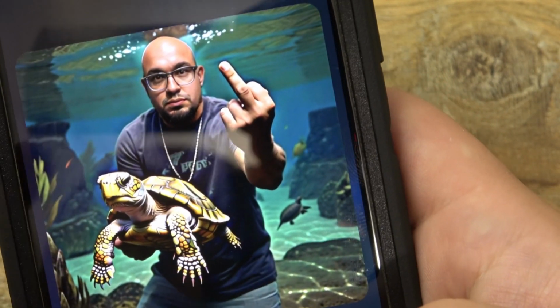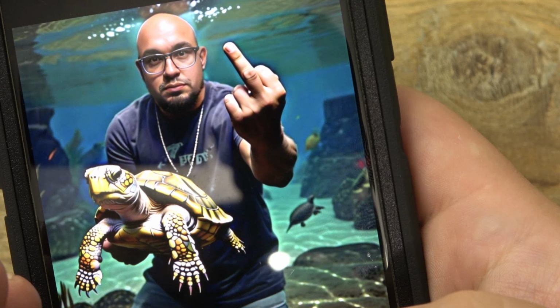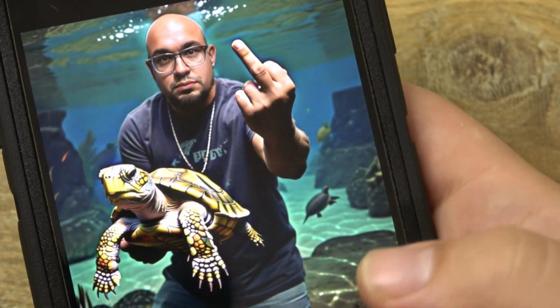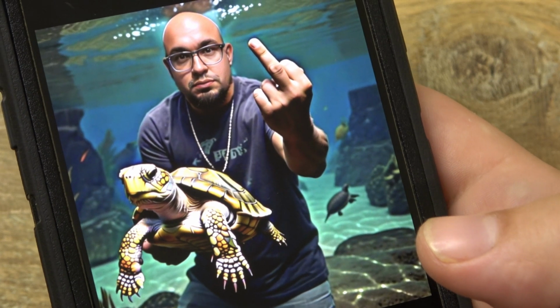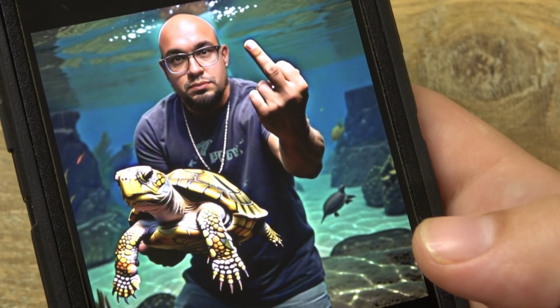This is the best one. But I'm not giving it to the turtle. I'm holding the turtle. So it's from me and the turtle. I don't know what happened. I'm underwater. Clearly, I'm now part of the sea because I can breathe underwater.